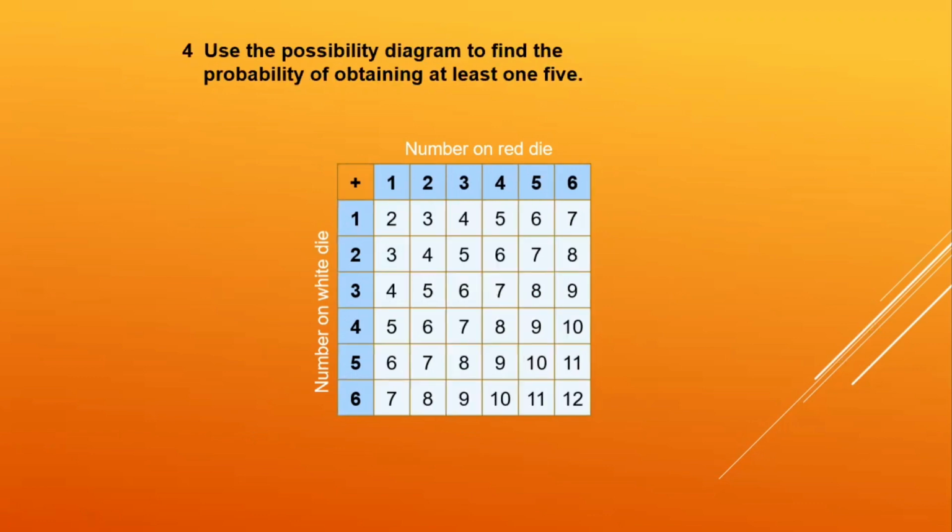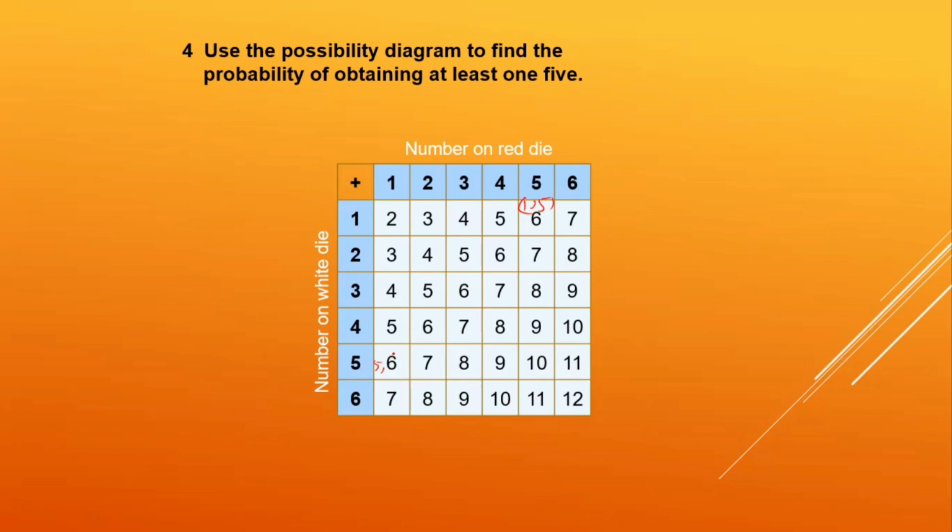Use the possibility diagram to find the probability of obtaining at least one 5. So when you are taking at least one 5, we are talking of this outcome. This is actually (1, 5), and then it is added. So that means this is having 5. Same way, when we are taking this particular outcome, here everywhere it is going to be (5, 6).